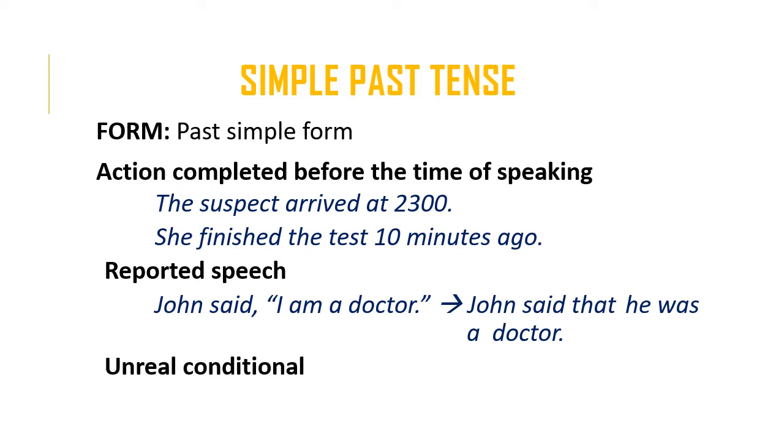A third use of the past simple is the unreal conditional. So put simply, the unreal conditional is something that didn't happen. It's a conditional that did not happen, and you use it when you want to speculate about the present or the future. So it did not happen, but it could potentially happen in the future.